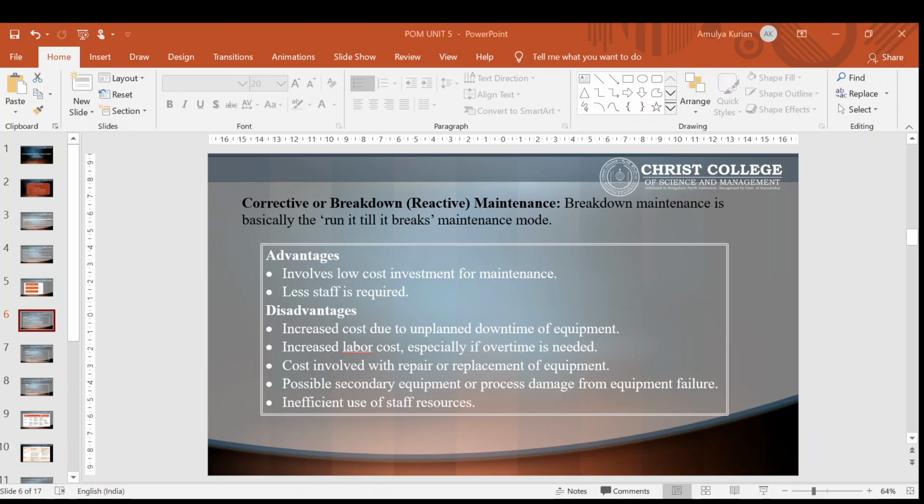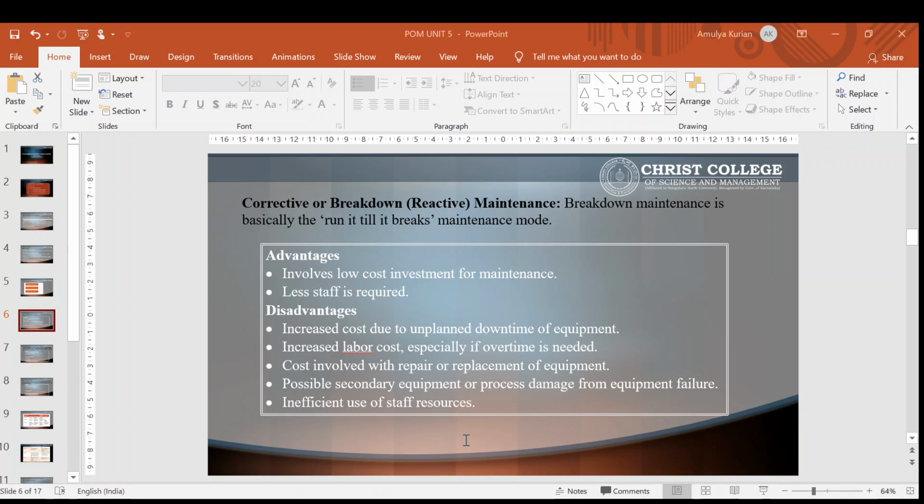Then the disadvantages are increased cost due to unplanned downtime of the equipment, increased labor cost, especially if overtime is needed, cost involved with repair or replacement of equipment, possible secondary equipment or process damage from equipment failure, and inefficient use of staff resources.